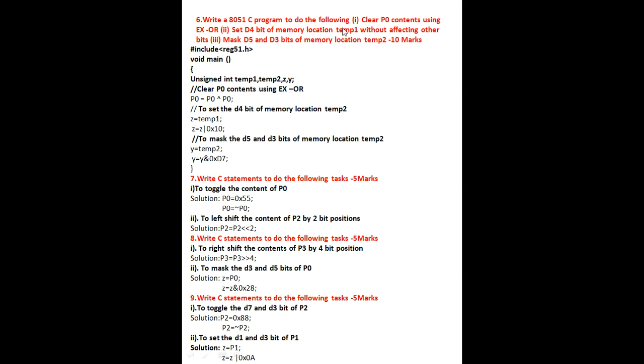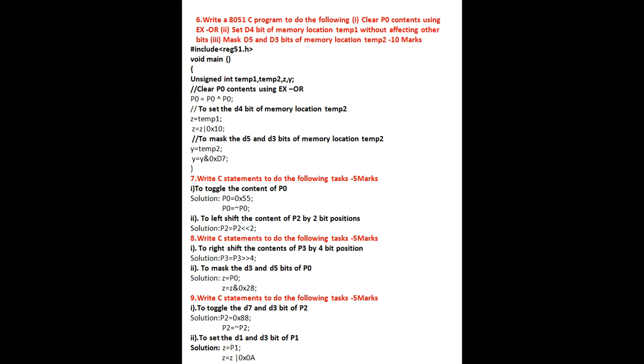According to the questions, the first one, clear the P0 contents using XOR only. So I have written it here, and before that I have declared some variables which are required to perform these statements in terms of C programming. Clear P0 contents using XOR: P0 = P0 ^ P0. So it gives the result as zeros. According to the truth table, you have to think of the correct C statement. If you know any other statement, you can write that one, but the answer should be 0. All the bits should be 0 after performing this.